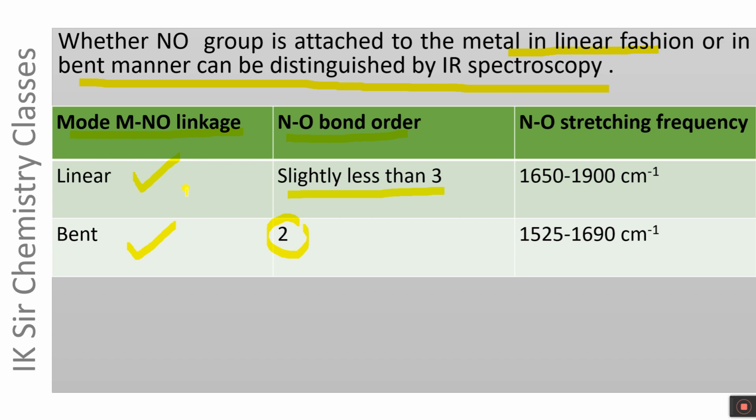Therefore, linear MNO linkage exhibits absorption band in the IR spectrum in the region 1650 to 1900 centimeter inverse, while in bent mode of linkage, NO molecule exhibits absorption peak at 1525 to 1690 centimeter inverse.